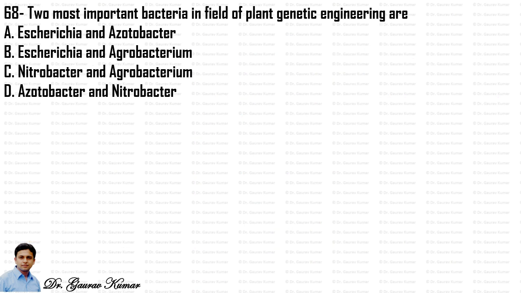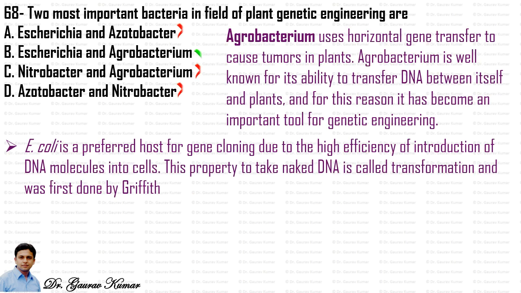Next question, two most important bacteria in the field of plant genetic engineering are. So we all know that the answer is Escherichia coli and Agrobacterium. The Agrobacterium uses horizontal gene transfer to cause tumors in plants. The Agrobacterium is well known for its ability to transfer DNA between itself and plants, and for this reason it has become an important tool for genetic engineering. The E. coli is the preferred host for gene cloning due to high efficiency of introduction of DNA molecules into cells.